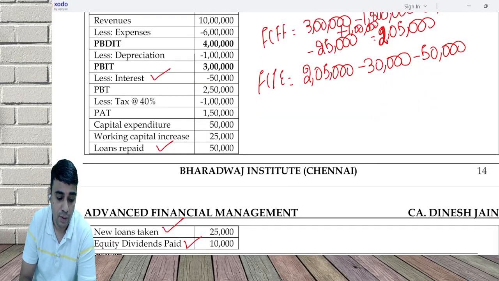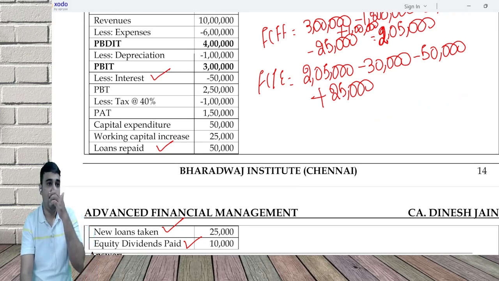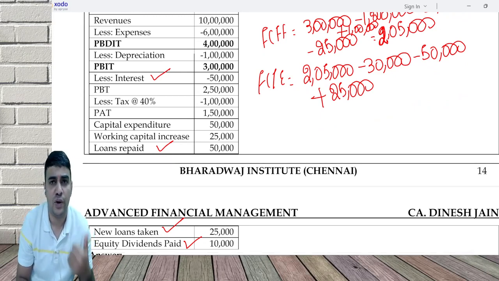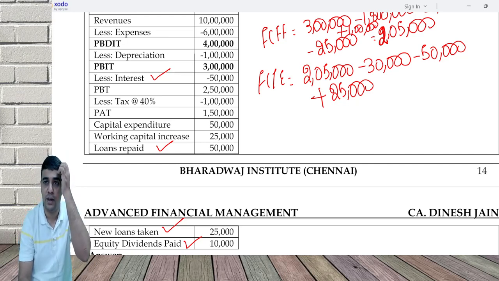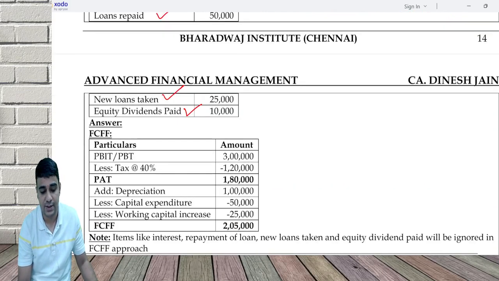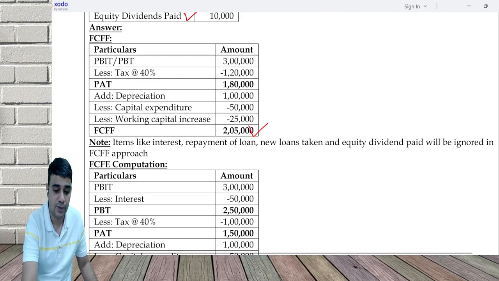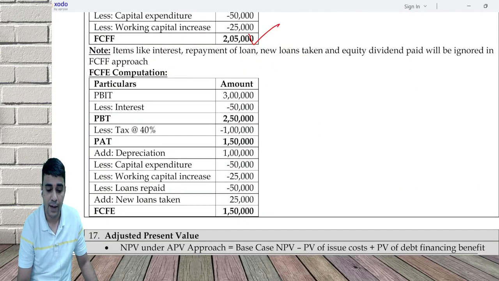Then new loans taken is an inflow. Some students have a doubt why new loan taken is an inflow. Simple. When loan repaid is an outflow, new loan taken has to be an inflow only. FCFE can increase if you are taking extra loans. From 2 lakh 5, subtract 30, subtract 50 and add back 25. You get how much? 1 lakh.